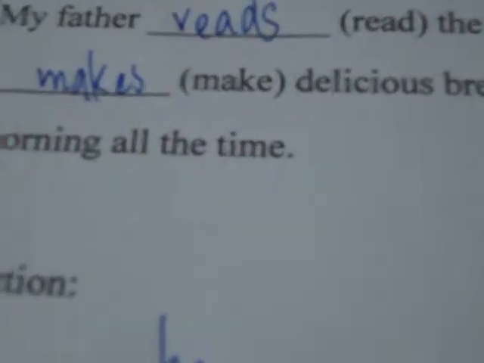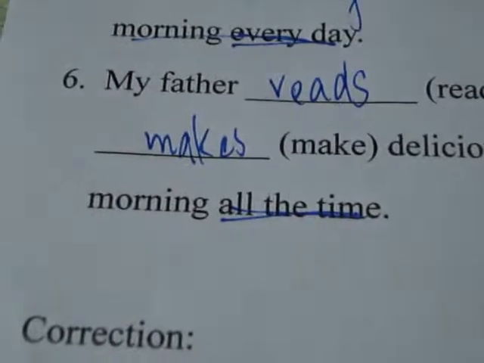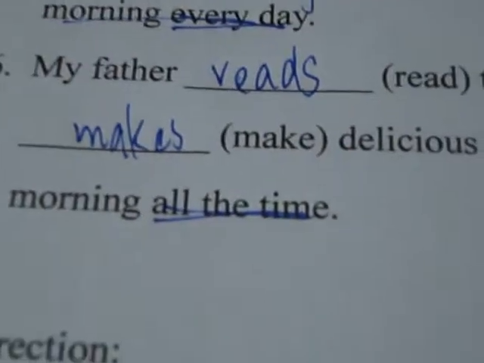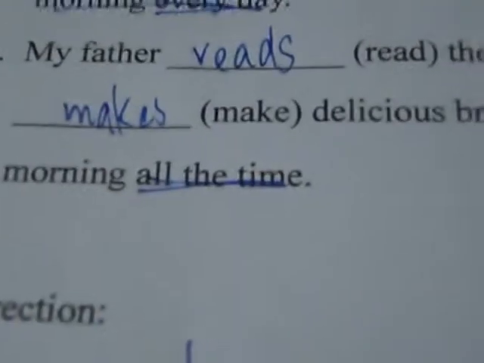Next one, and I up early in the morning all the time. Now the time marker is all the time. It happens always, all the time. So it's present simple tense too. I is not a third person singular pronoun. No need for S. I get up early in the morning all the time.